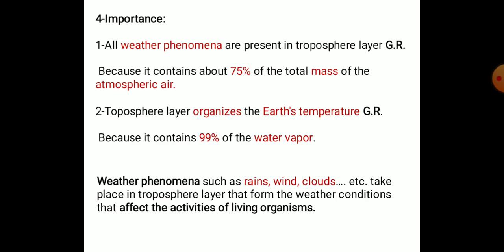Number two, the troposphere layer organizes the Earth's temperature. Give reason: because it contains 99% of the water vapor. And don't forget this information.